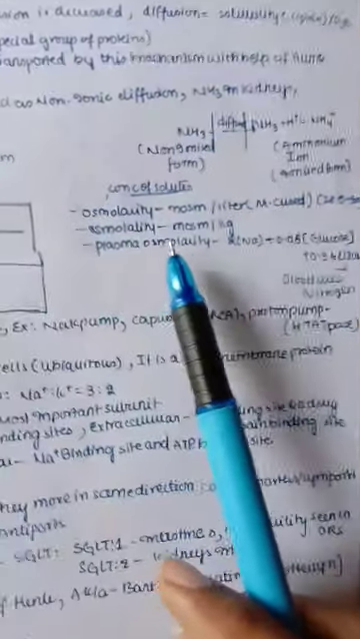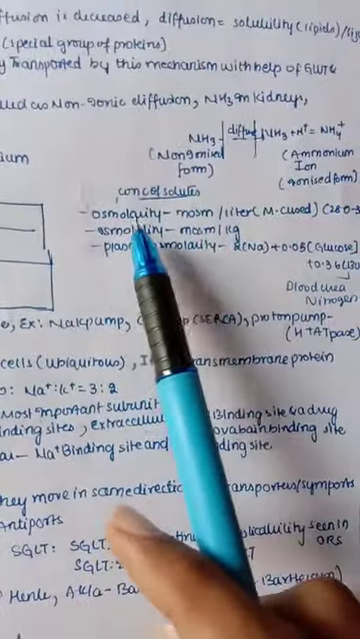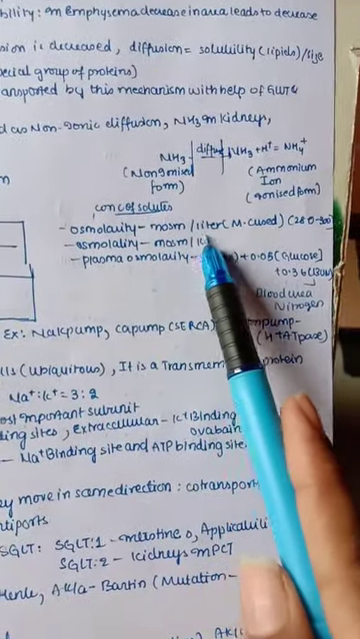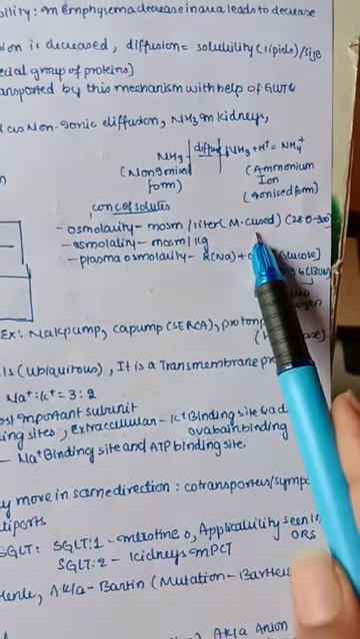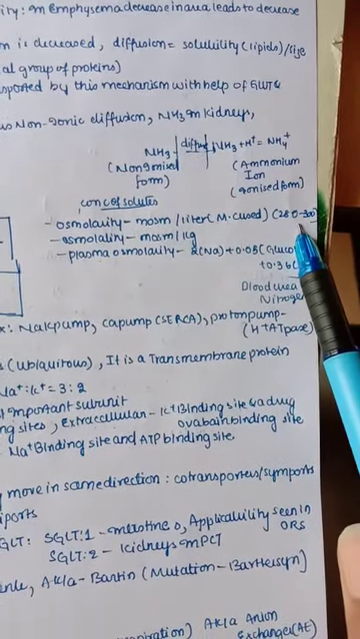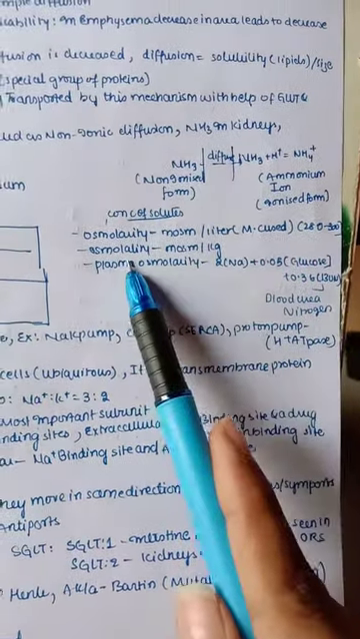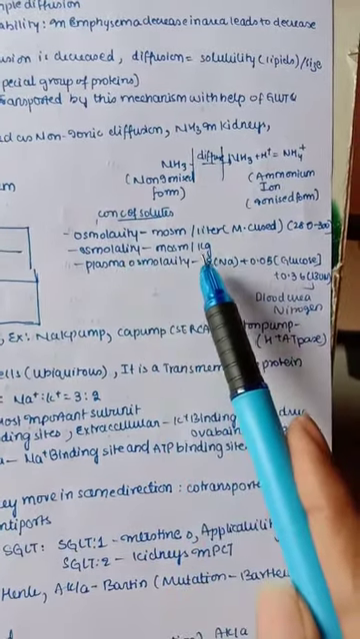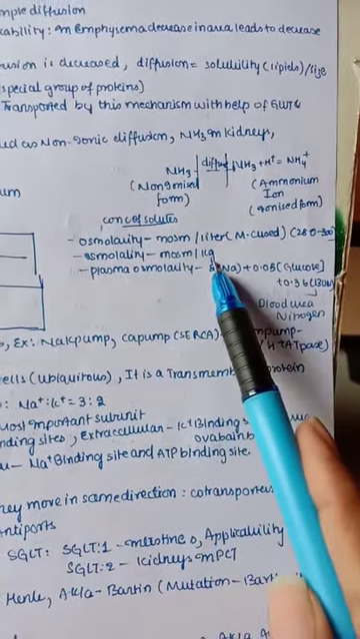Let us see this one. This is a concentration of solutes. Osmolarity mainly depends on concentration of solutes, that is milliosmoles per liter. It is the most commonly used, and that is about 280 to 300 milliosmoles per liter. And osmolality is in kilograms, milliosmoles per kilogram.